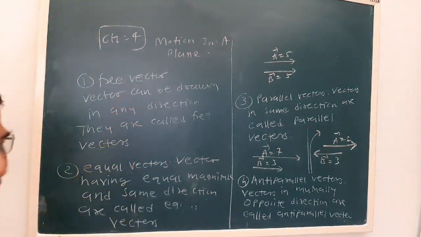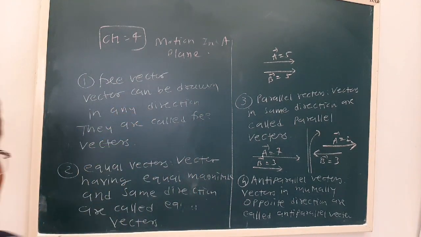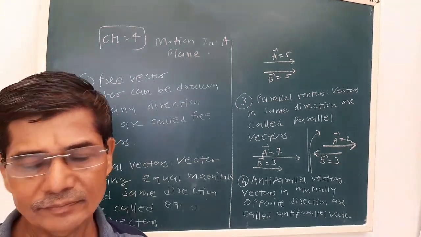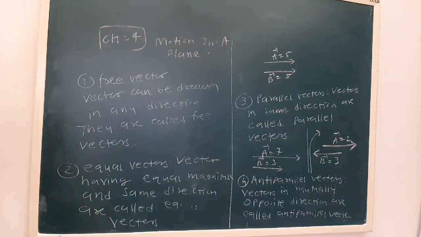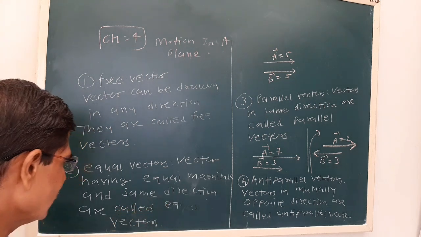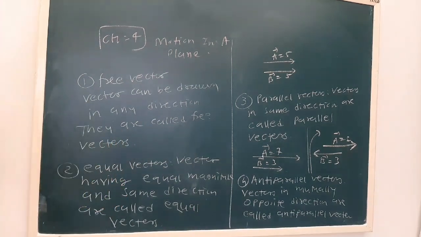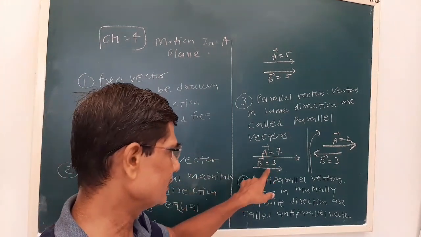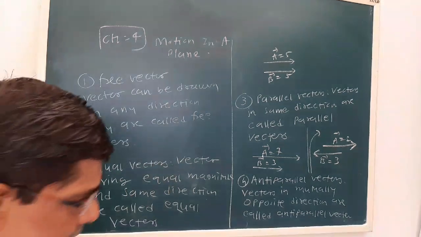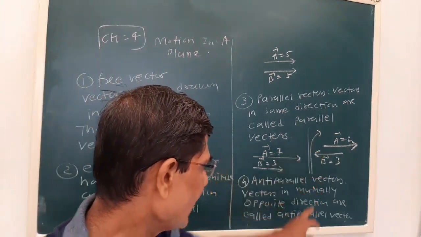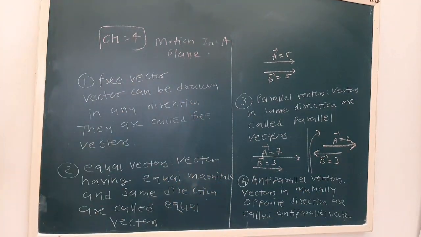First, free vector, as I told, we can draw a vector in any direction. They are called free vectors. Now equal vectors, see, the vectors having equal magnitude and same direction are called equal vectors. Okay, now parallel vectors, vectors in the same direction are called parallel vectors, and anti-parallel vectors, vectors in the mutually opposite direction are called anti-parallel vectors.